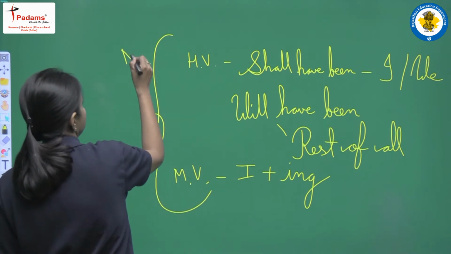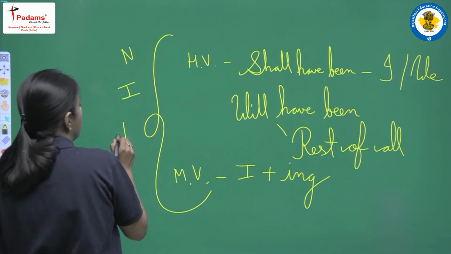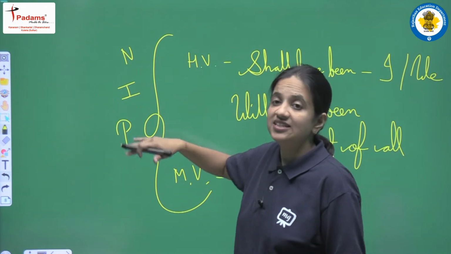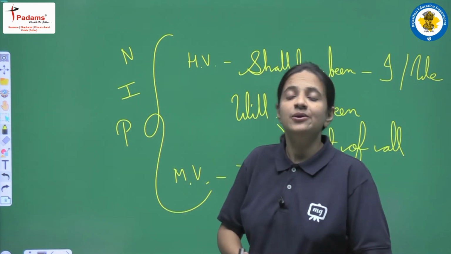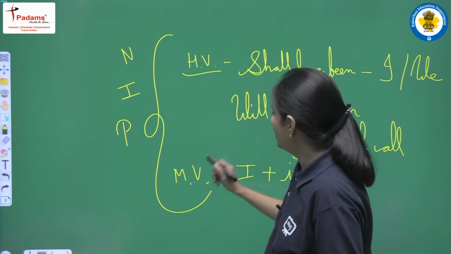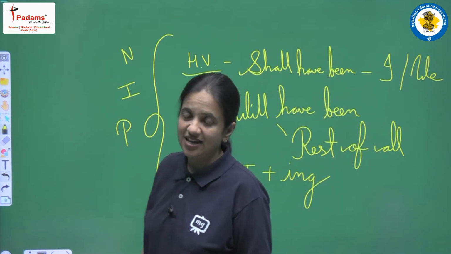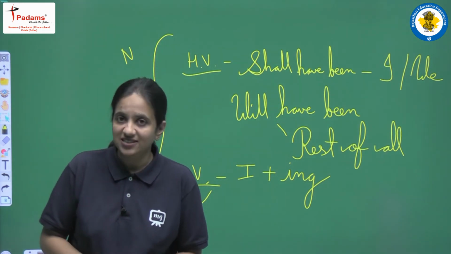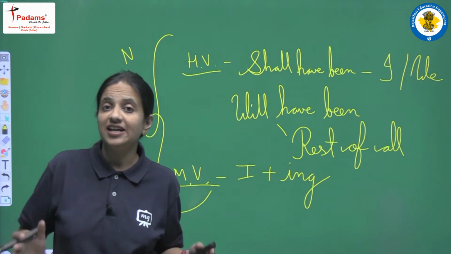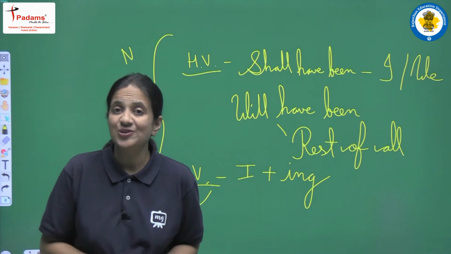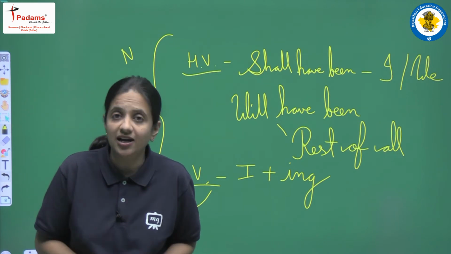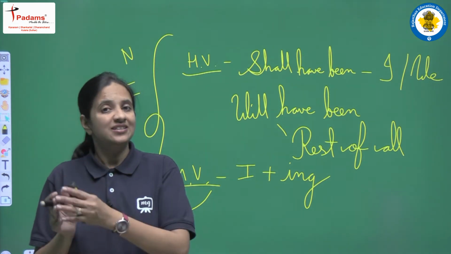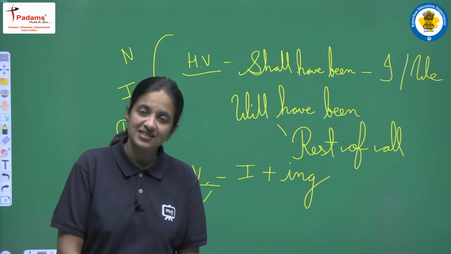So no matter our sentence is a negative one, interrogative one, or positive one, right? So we have to use these rules also. So the pattern, or we can say the structure of the sentence, actually doesn't matter, because we have to use the same rules regarding helping verb and main verb in this tense, that is future perfect continuous tense. Okay, so this is all about our tenses. Now I am very much sure that all the tenses that we have discussed, everything is clear to you all, and students actually work harder, listen carefully, read carefully, and learn all the rules very carefully. Then also you will be able to solve the sentence in your exam.